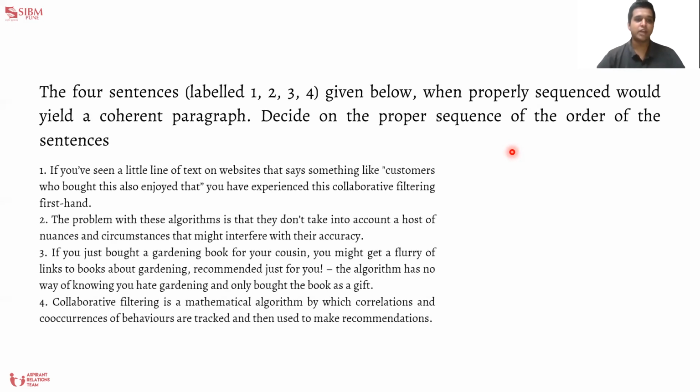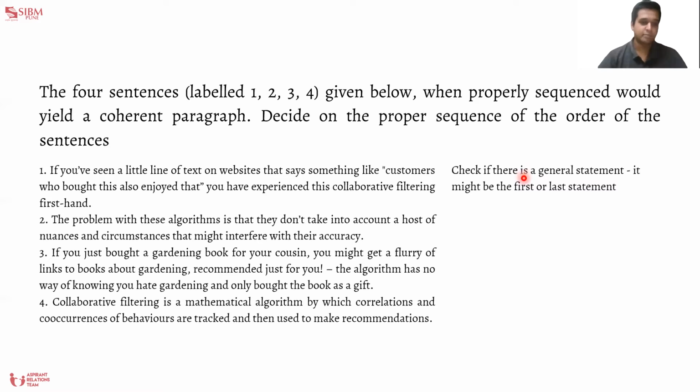This is a type of question where you have to arrange the sentences to form a sequential paragraph. So pause the video, go through the sentences before we proceed with the options. Whenever we are presented with such a question, I would say first check if there's a general statement. Usually these general statements are used either to open the paragraph or close the paragraph. When we go through all these 4 statements, we can find that statement 4 is a generalized statement. It's a statement about a process called collaborative filtering. And so we can say that statement 4 is either the opening or the conclusion.